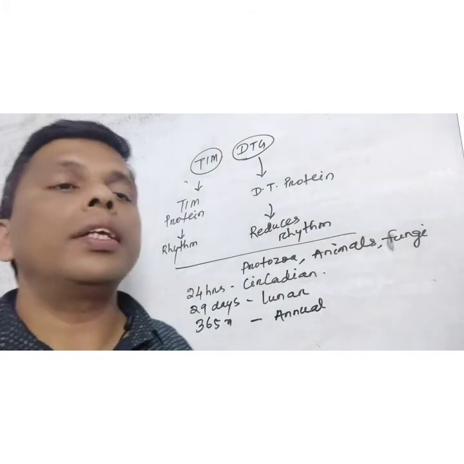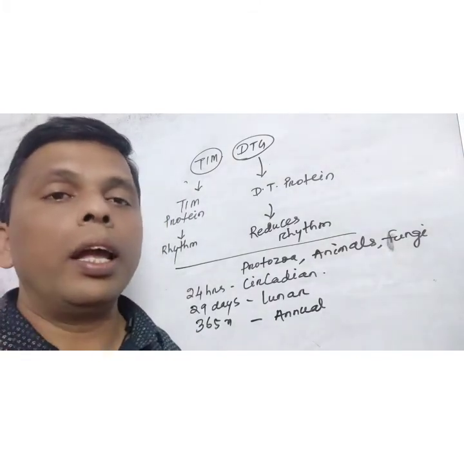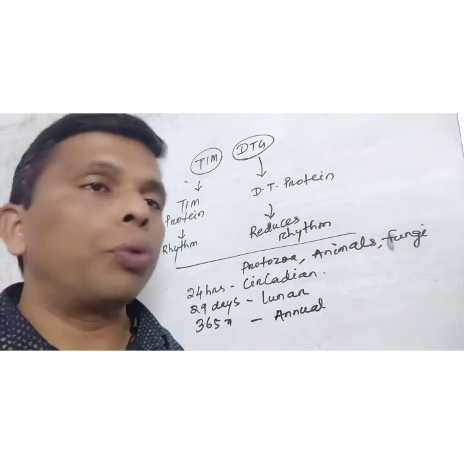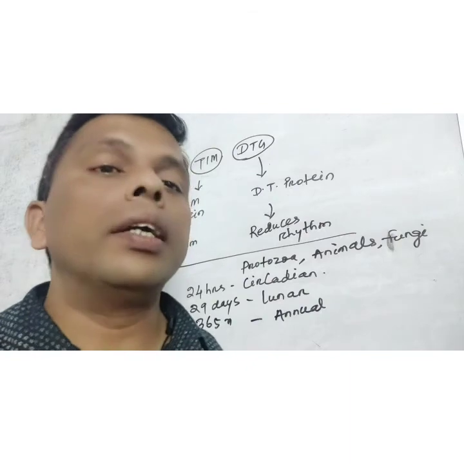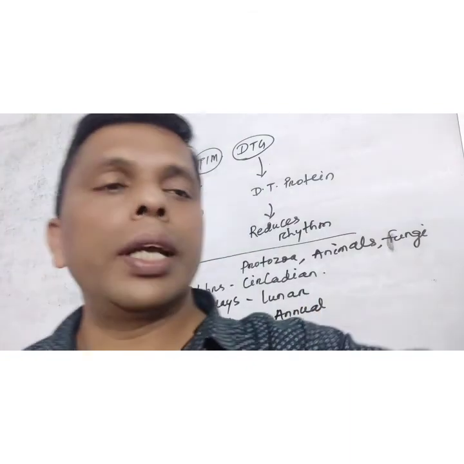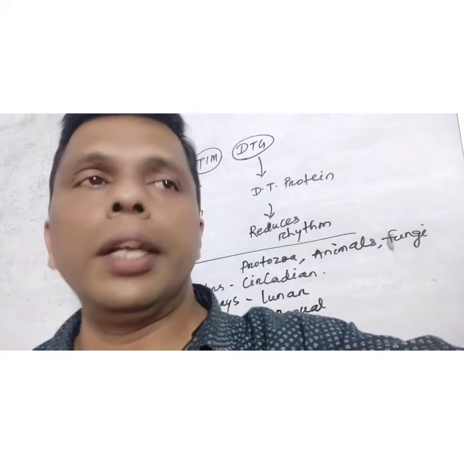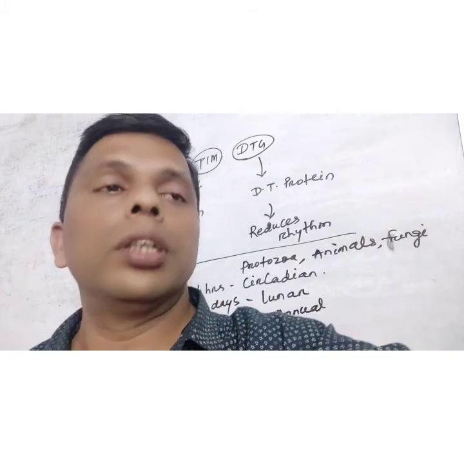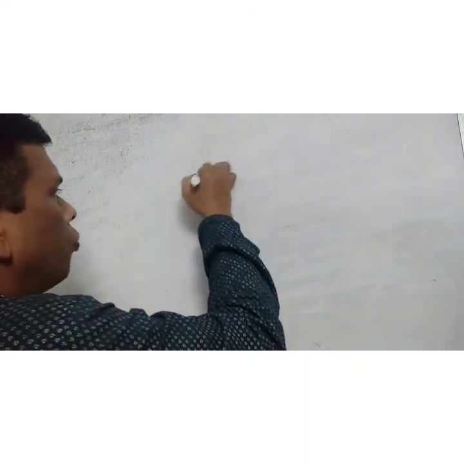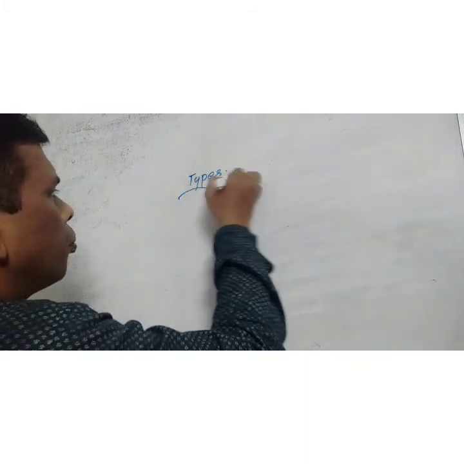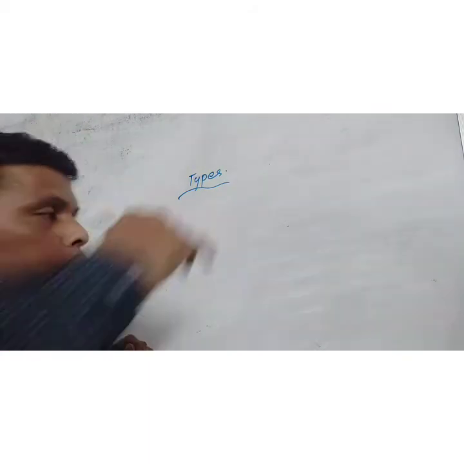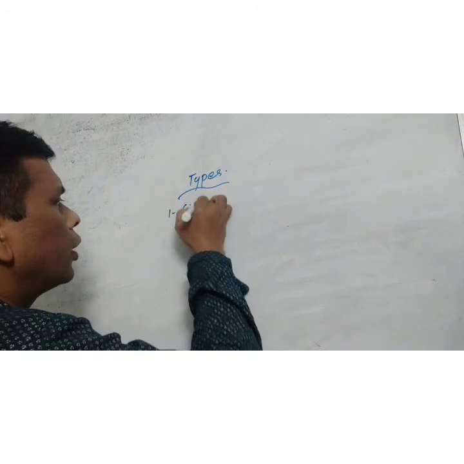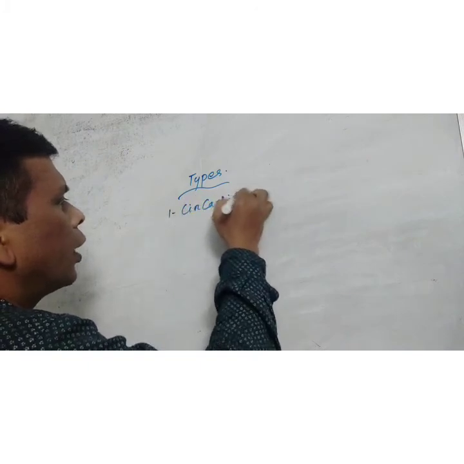All these rhythms are regulated by the SCN, the suprachiasmatic nucleus of the hypothalamus. So let's discuss the different types of rhythm. Suppose we take the example of circadian rhythm.